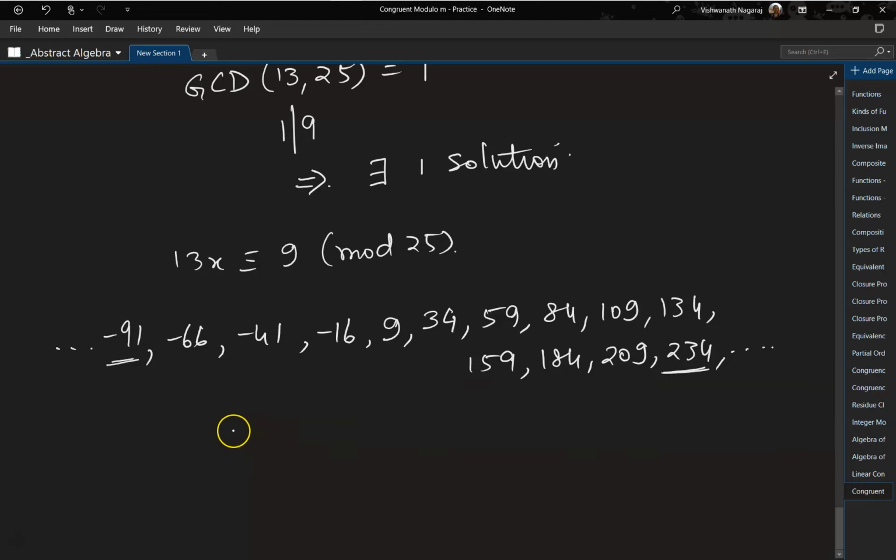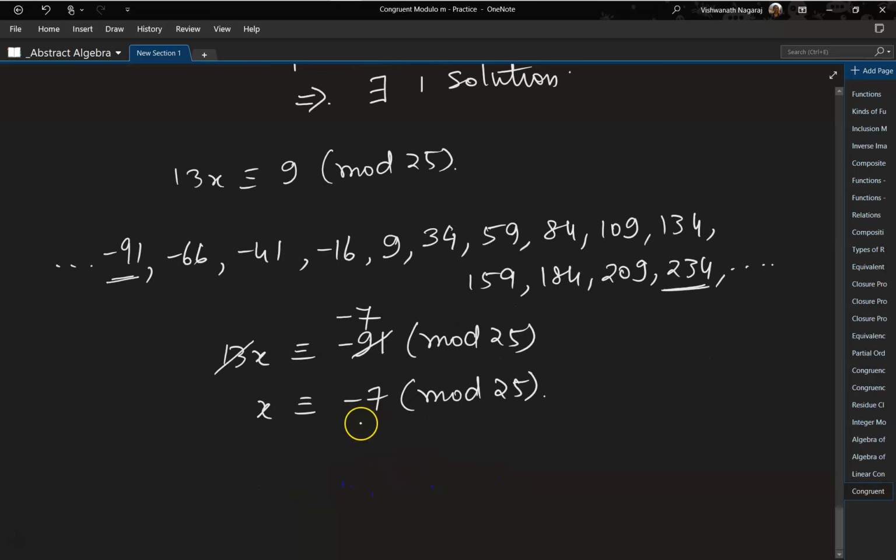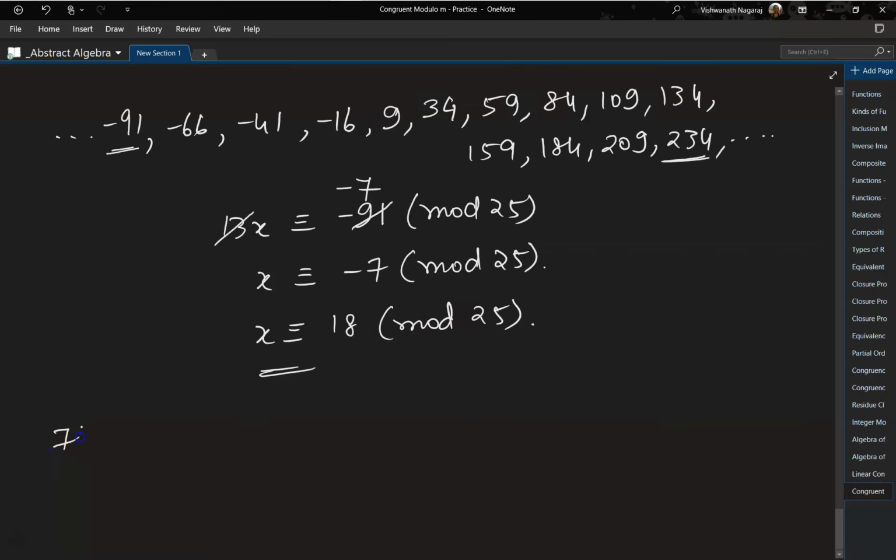So which means what? I can write it as 13x is congruent to minus 91 mod 25. Okay, so which means now we can do these cancellations. Minus 7. So x becomes congruent to minus 7 mod 25. Again, we require a positive integer. So minus 7 plus 25 will give us 18 mod 25. And that is the solution. Okay, let's do the next one. Seventh one. Okay, 259x is congruent to 5 mod 11.